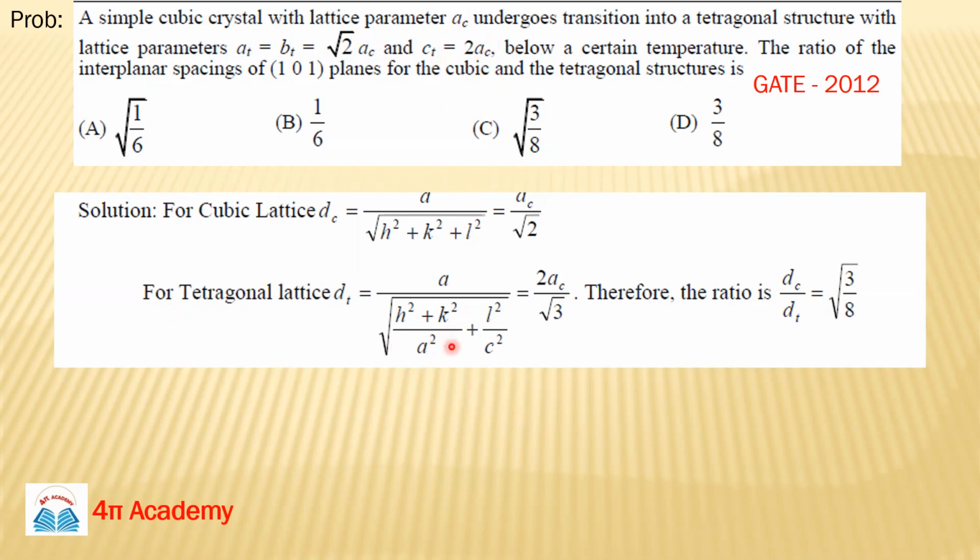So it will be h square plus k square upon AC square plus l square upon c square. Put the values of c in terms of AC, and hkl are 101. So it will be 2AC by root 3. You have to find the ratio of DC and DT. So DC upon DT, dividing these two terms, will be root 3 by 8.